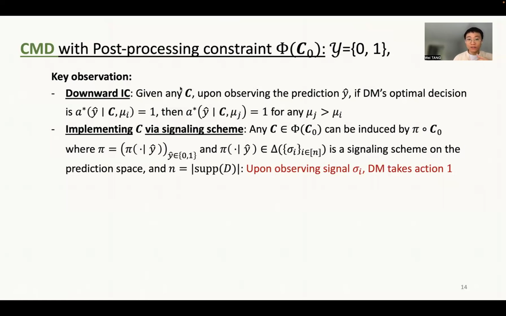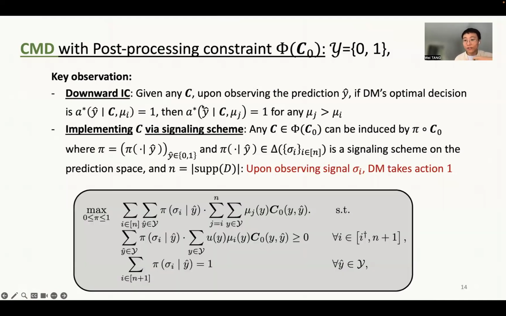Okay, so with this downward IC property, we can also show that any feasible confirmed matrix can be induced by designing a signaling policy that prescribes the conditional probabilities of sending which signal to the decision maker conditional on the realized prediction. And meanwhile, this signaling policy needs to additionally satisfy this downward IC property.